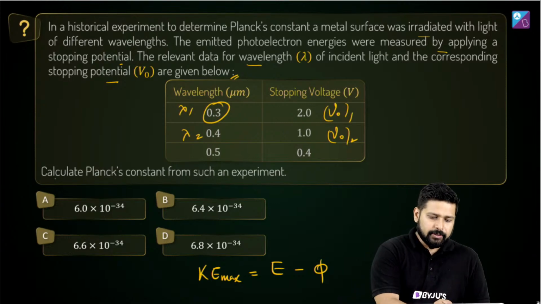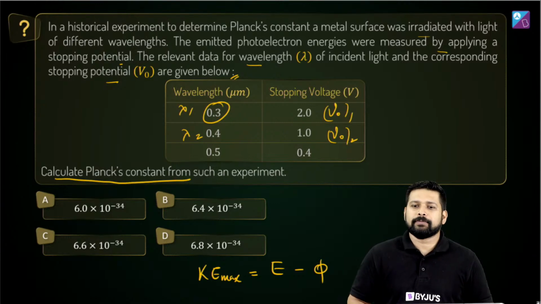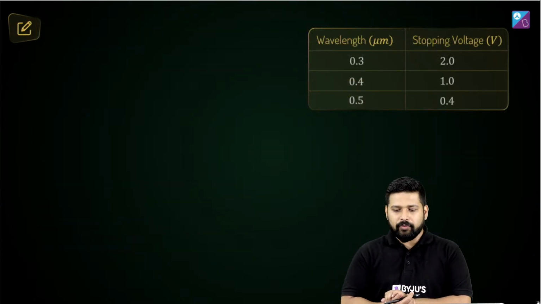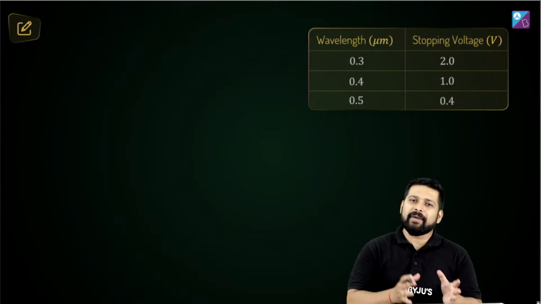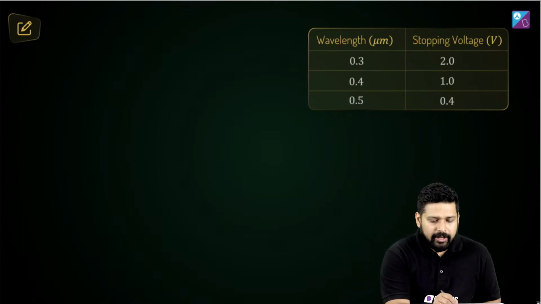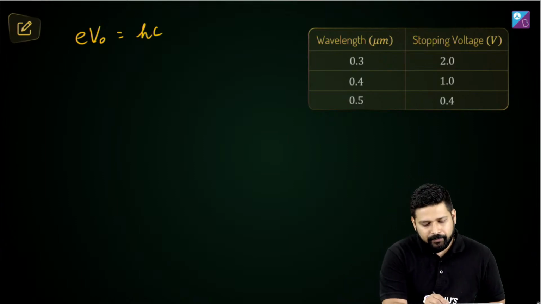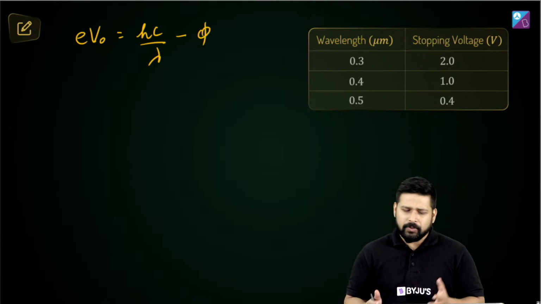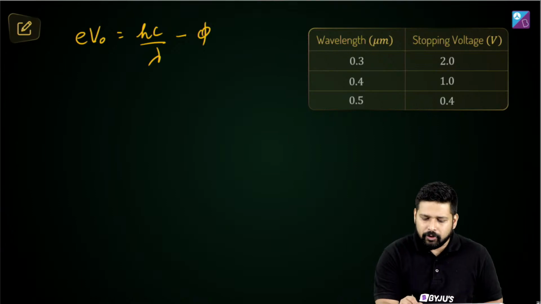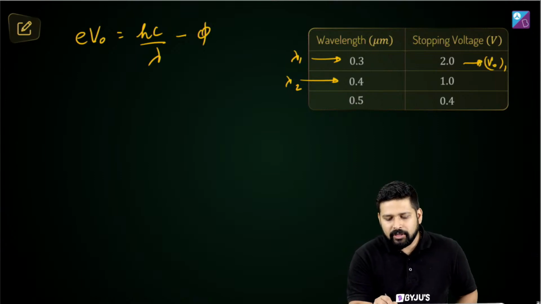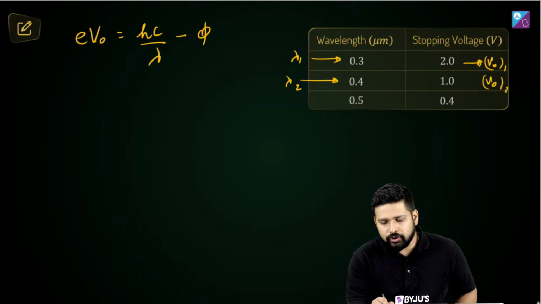You need to find Planck's constant. You have these values. How do we go about it? We know the formula KE max is also equal to eV0. So can I write eV0 is equal to hc by lambda minus phi? It's the same metal, right? So I can write this for 2 different sets. Let's call this lambda 1, this lambda 2, this V01 and this V02.